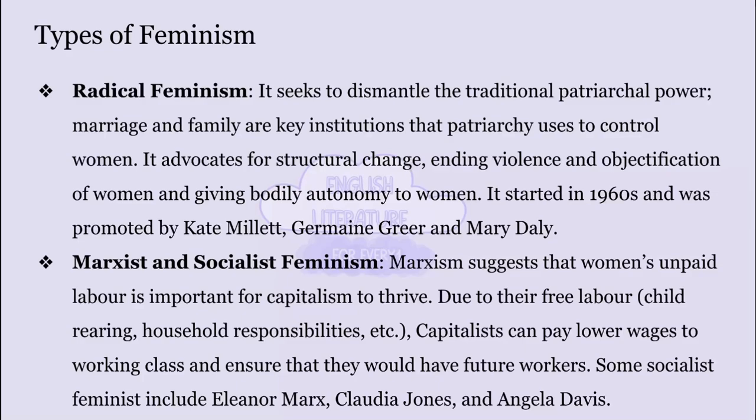Eventually, they might have kids. Now, with the overwhelming responsibility to feed his wife and kids, he cannot quit his job or take a break. He will continue to work despite low salary or harmful working conditions. This is what Marxist feminism talks about. Other feminists of socialism include Claudia Jones and Angela Davis.